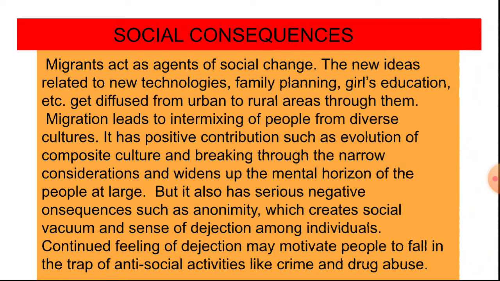But it also has serious negative consequences such as anonymity, which creates a social vacuum and a sense of dejection among individuals. Continued feeling of dejection may motivate people to fall into the trap of antisocial activities like crime and drug abuse.